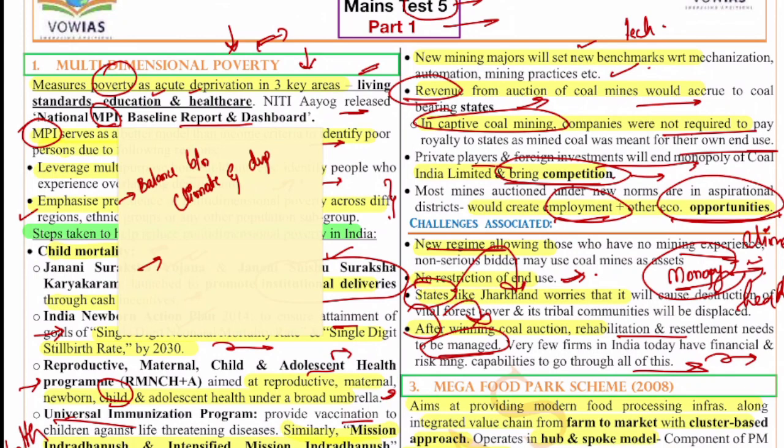And as this is a new kind of regime in India, this kind of auctioning and all, we still have to wait and see about its potential, about the issues and all, and they have to be carefully monitored so that we will be able to utilize all these things for our benefit, for the benefit of people at large, right? So like that we can just end this answer.